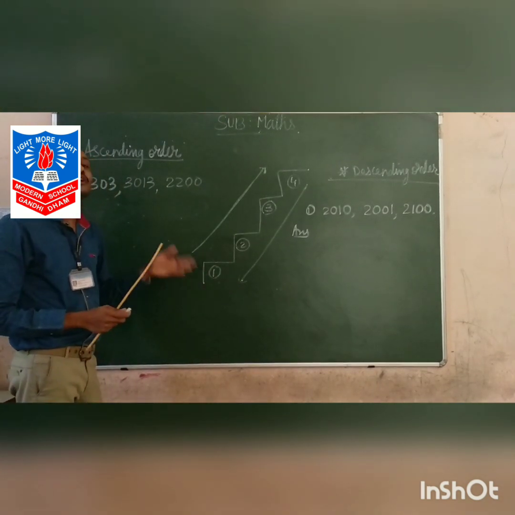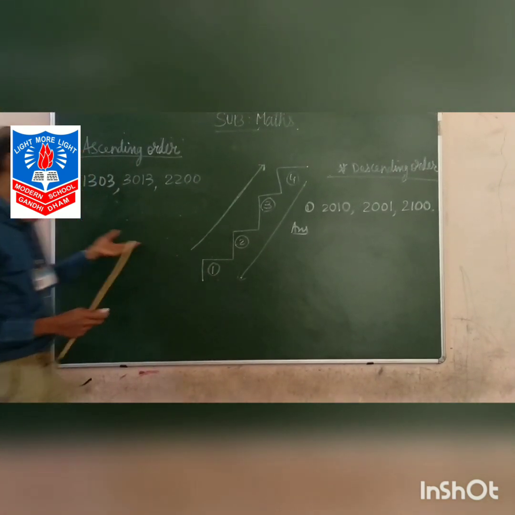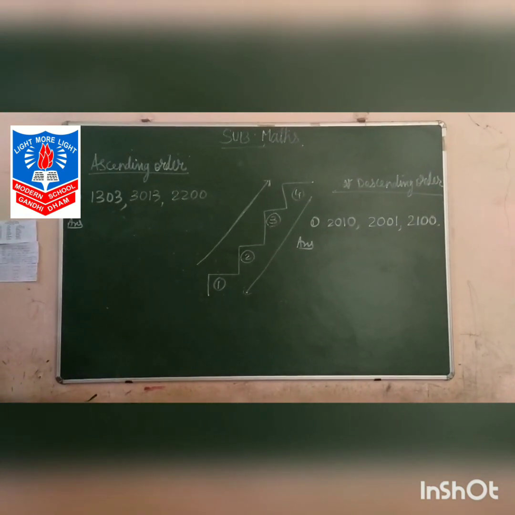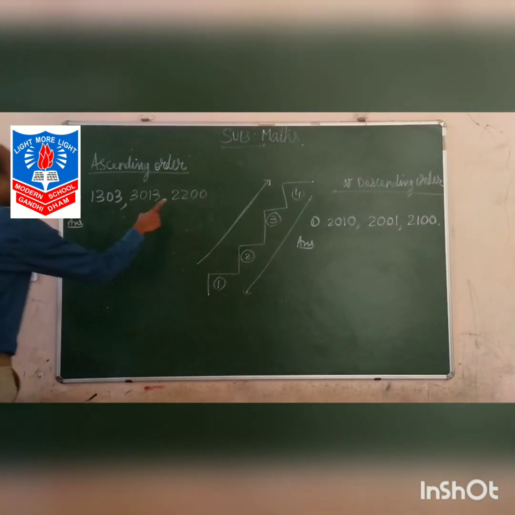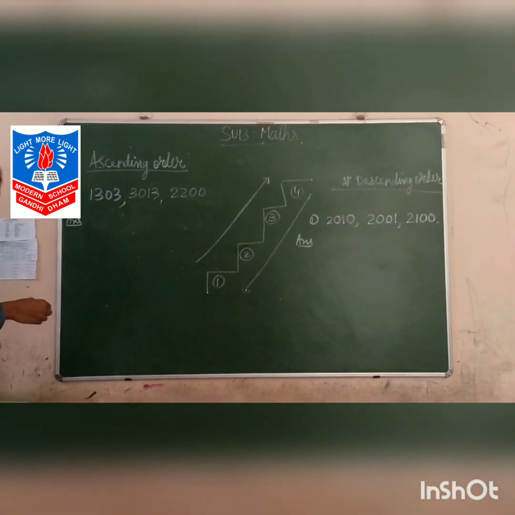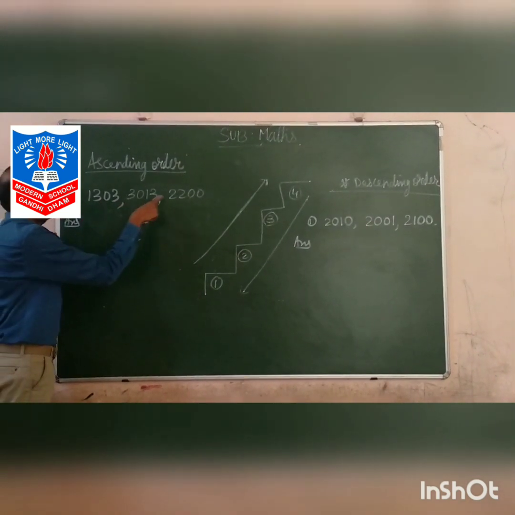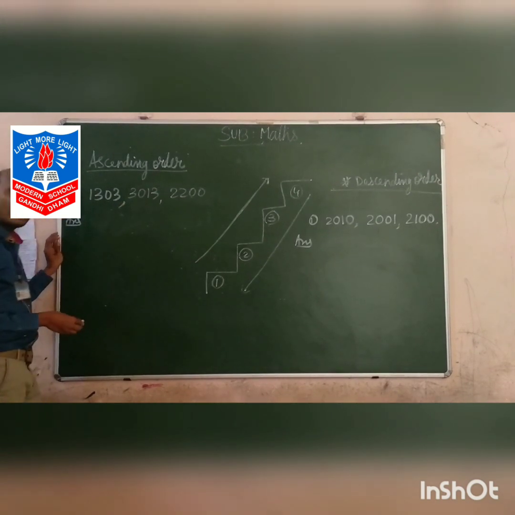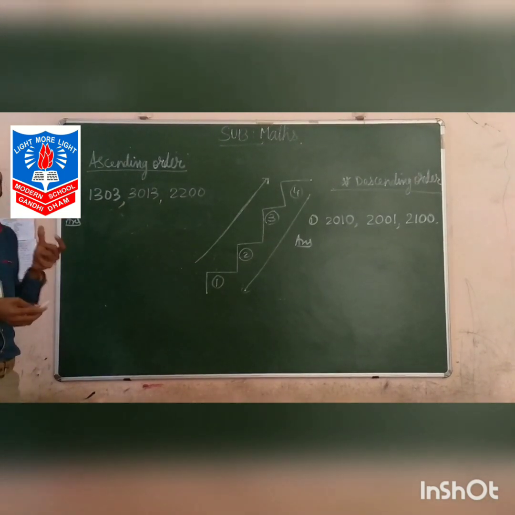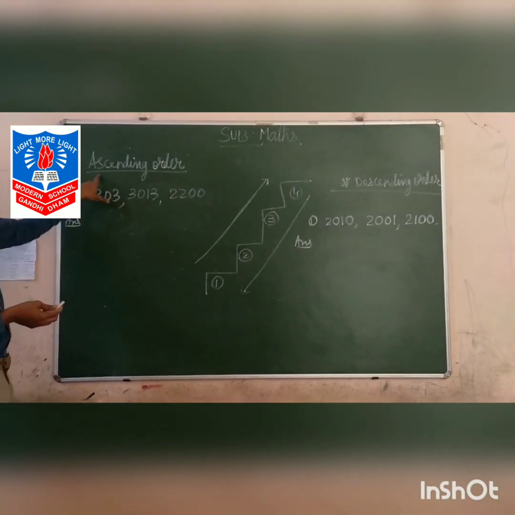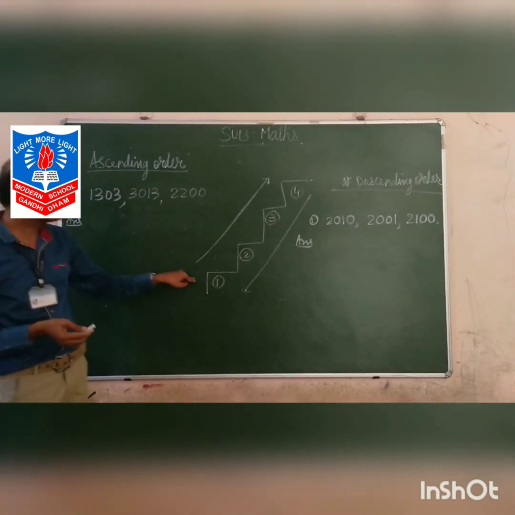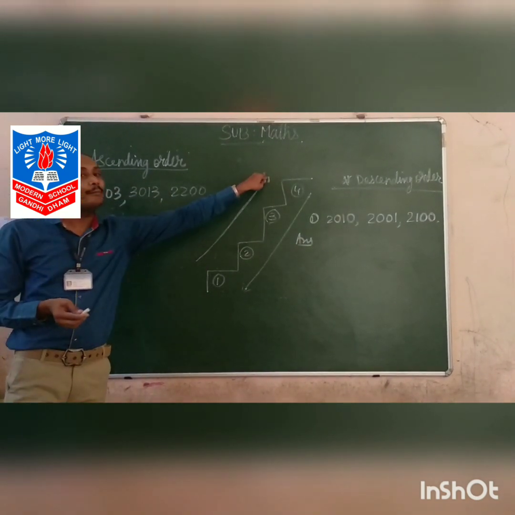I hope you understood. To make you more clear, here I am with an example. You can see on the board, here 4 digits, 3 numbers are given. 1303, 3013, 2200. Now, you have to take the smallest number first because this is ascending order, means moving from the smallest number to the biggest one.